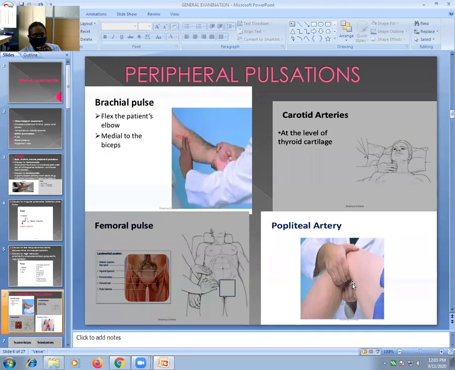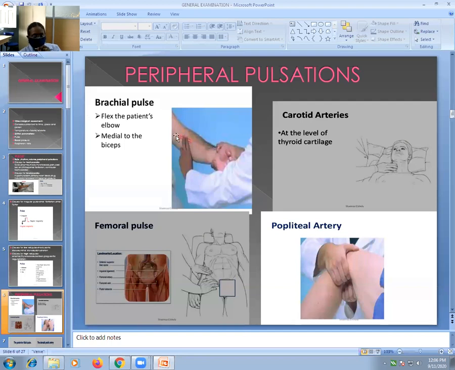The popliteal artery is behind the knee joint. Here is the popliteal fossa. This area behind the joint is the popliteal fossa. In the popliteal fossa, you have to palpate the popliteal artery, and this is the method of palpating it. You have to bend the patient's knee and hold the knee with the help of your two hands. Your fingers should be hooked inside. You hold the knee joint like this, and your fingers should be hooked in the popliteal fossa, and you can palpate the popliteal artery. So this is the method of palpating the popliteal artery.